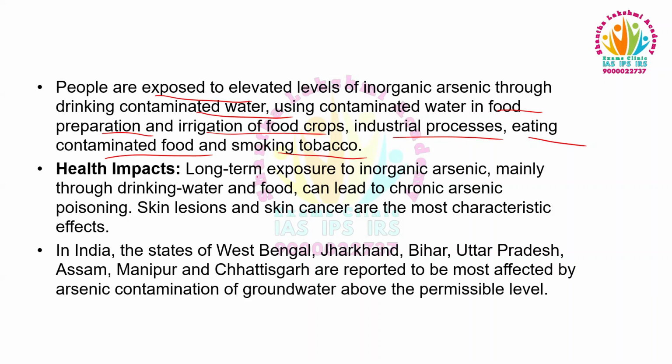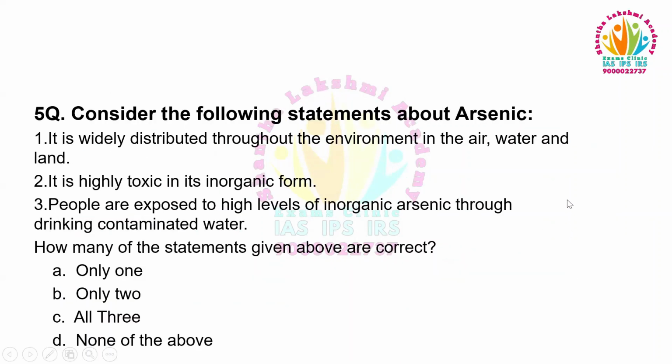Health impacts: long-term exposure to inorganic arsenic, mainly through drinking water and food, can lead to chronic arsenic poisoning. Skin lesions and skin cancer are the most characteristic effects. In India, the states of West Bengal, Jharkhand, Bihar, Uttar Pradesh, Assam, Manipur, and Chhattisgarh are reported to be the most affected by arsenic contamination of groundwater above the permissible level. So the answer is C, all three.